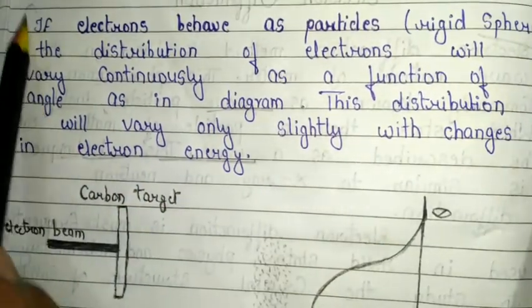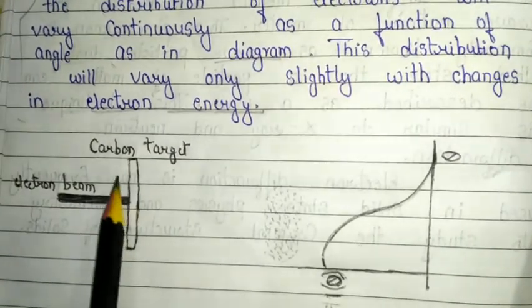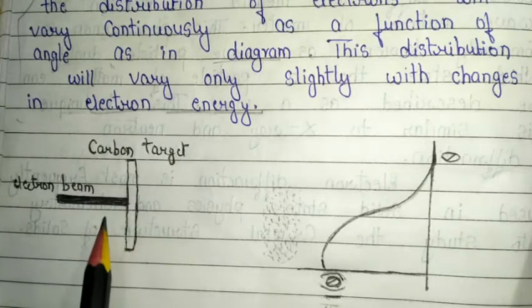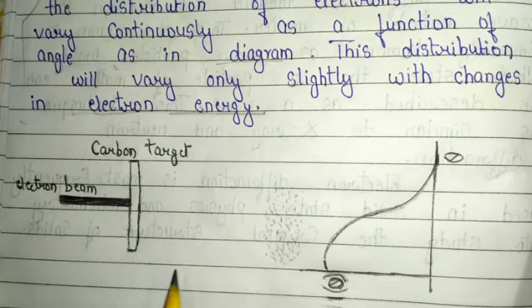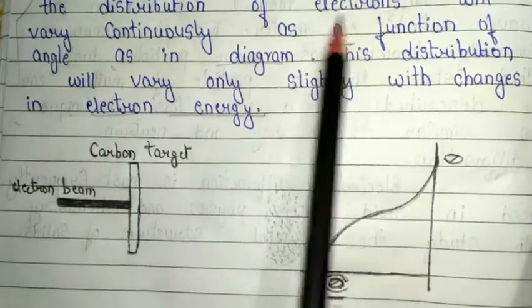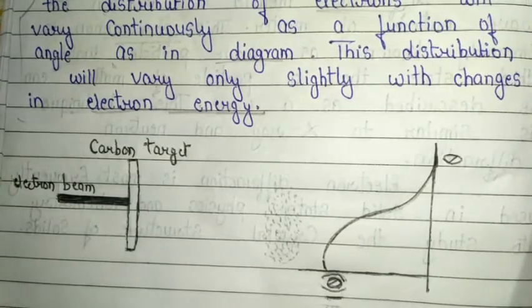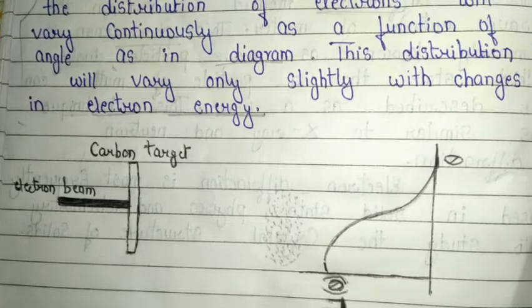Here we have the electron beam and this carbon target. When the electron beam is passed through this target, the distribution of electrons will vary continuously as a function of angle in the diagram.